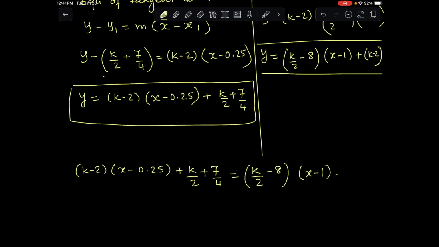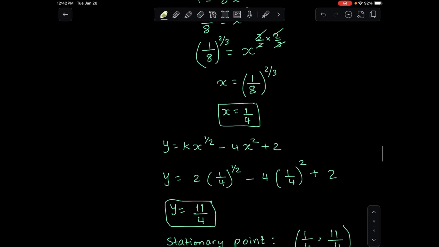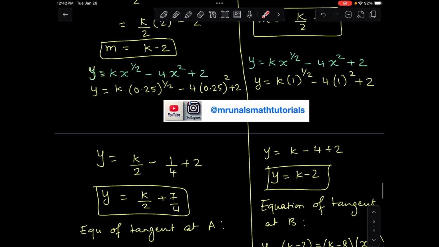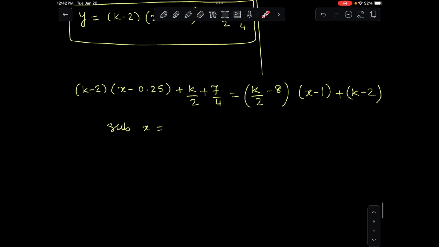When they meet, what is the value of x? It's given to you that they meet at a point where the x coordinate is 0.6. So we're going to substitute 0.6 over here.